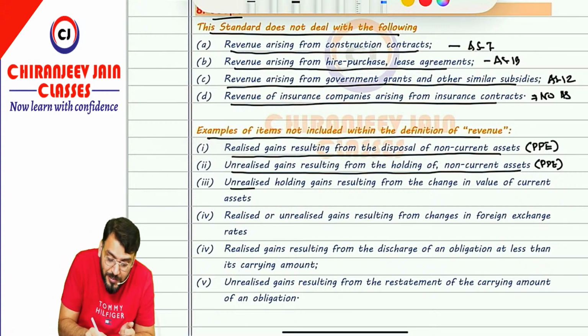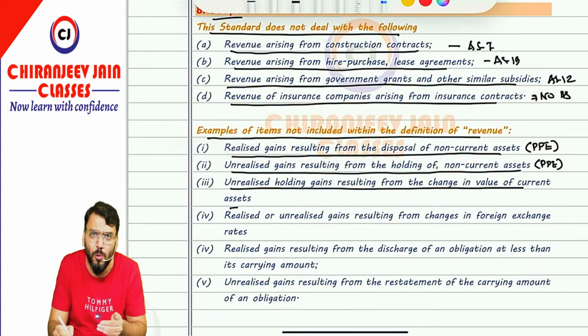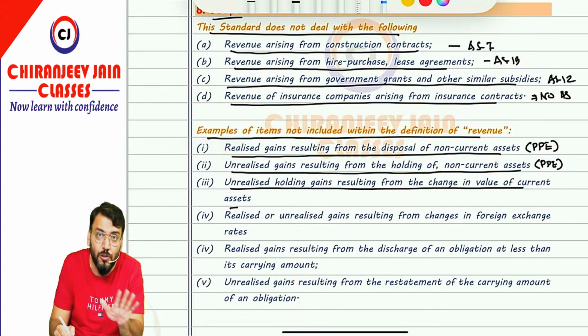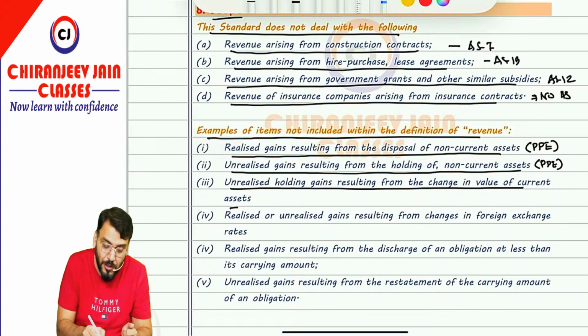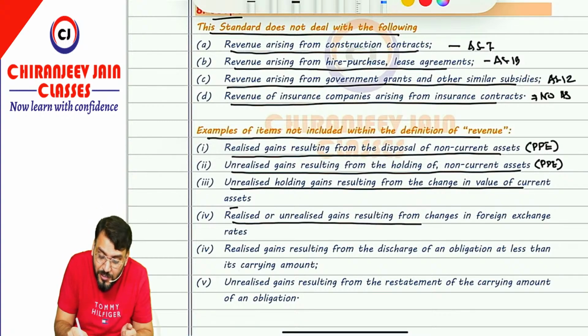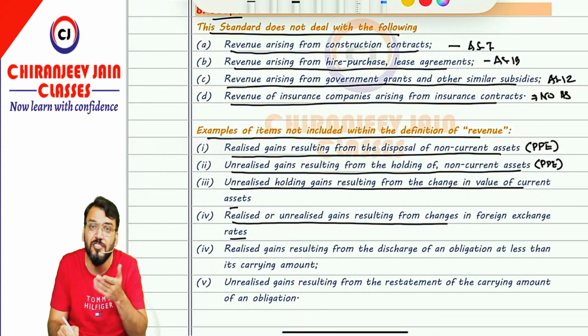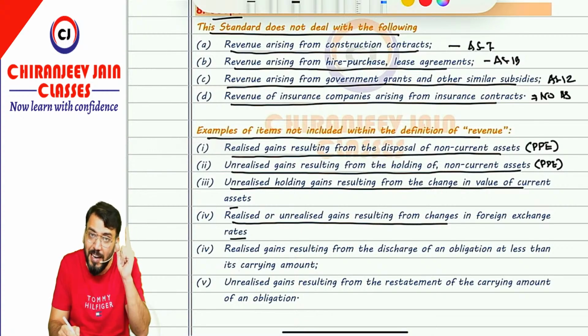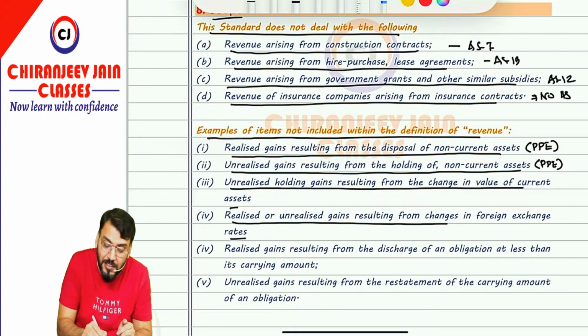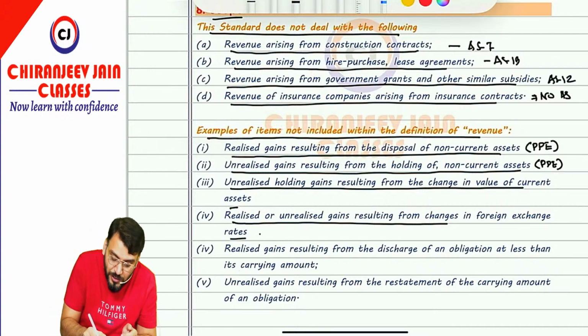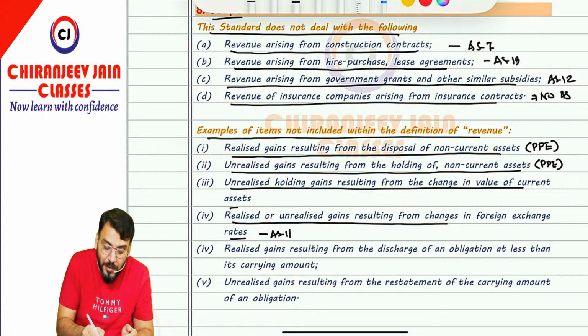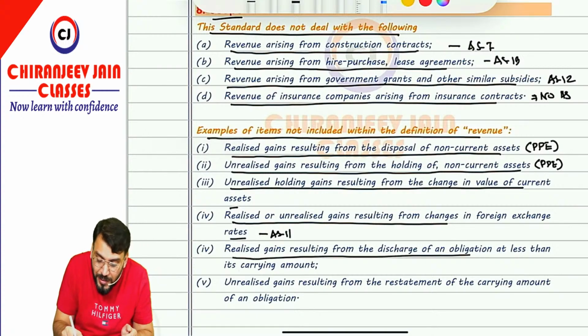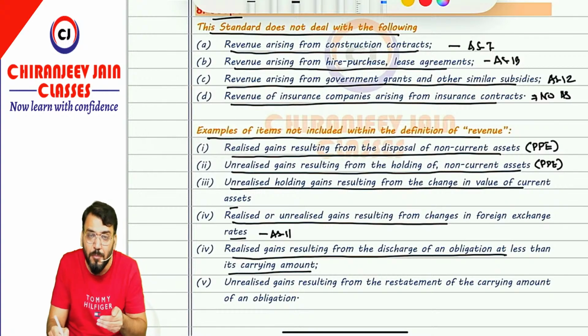Correct. Unrealized holding gain resulting from changes in the value of current asset, means if you are holding some inventory and the value of inventory increases, that is an unrealized gain. That is also not a revenue. Realized or unrealized gain resulting from changes in foreign exchange rate, means any exchange gain, which is covered under AS11. They have just given one clarification that these are not revenue. For this refer AS11. Realized gain resulting from discharge of an obligation at less than its carrying amount. For example, you have paid some liability at less than its carrying amount. That is also gain.